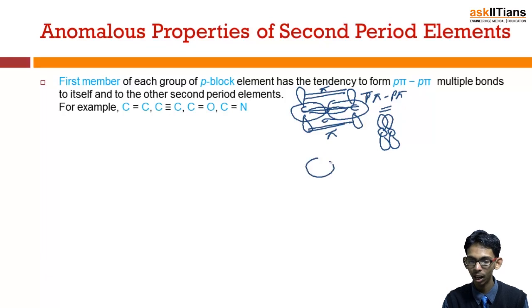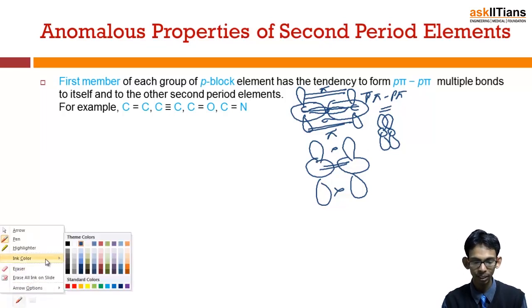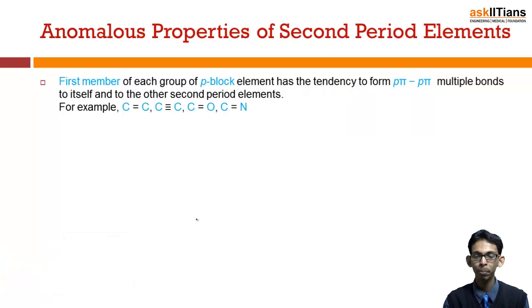Now if the size is large, the effective overlapping of the p orbitals is not possible, or is not so effective. So this p-pi multiple bond is more effective when the size of the atom is small, and because of this they have a tendency to form p-pi multiple bonds, and that is why the first members of groups are mostly diatomic. Just see, N2, O2 are diatomic, but the next member, sulfur, is octatomic.